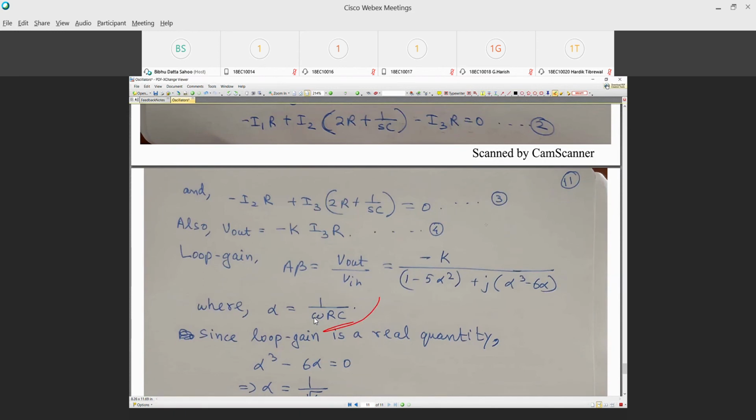So, what is our overall gain? H closed loop equal to H open loop by 1 plus A beta, right? Or let's call it A. So the denominator is 1 plus A beta. 1 is dimensionless, 1 is a real number.